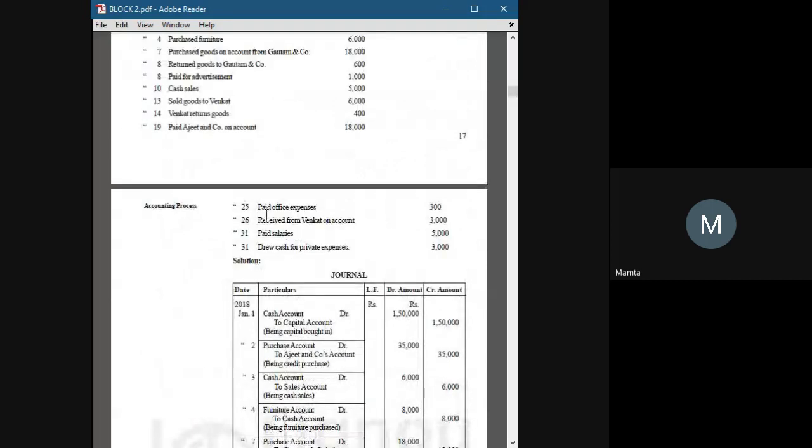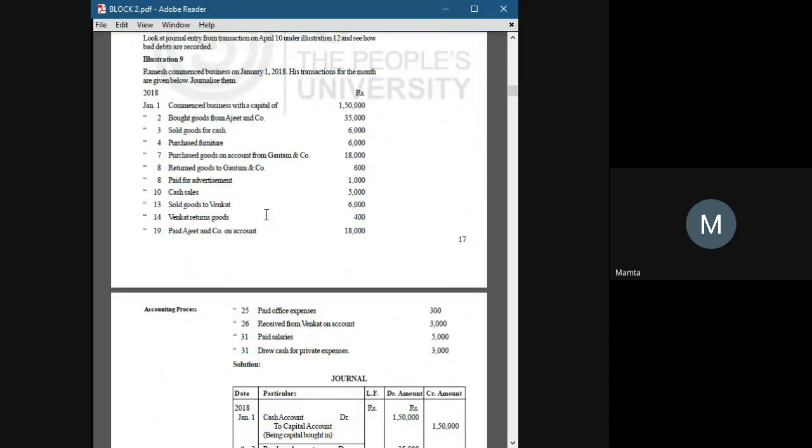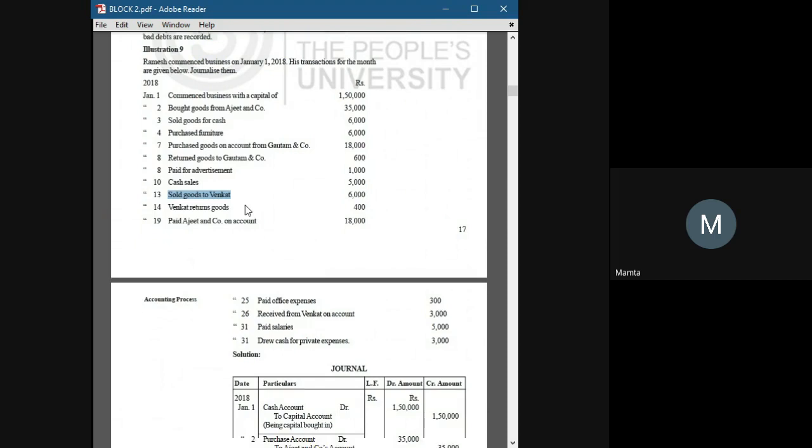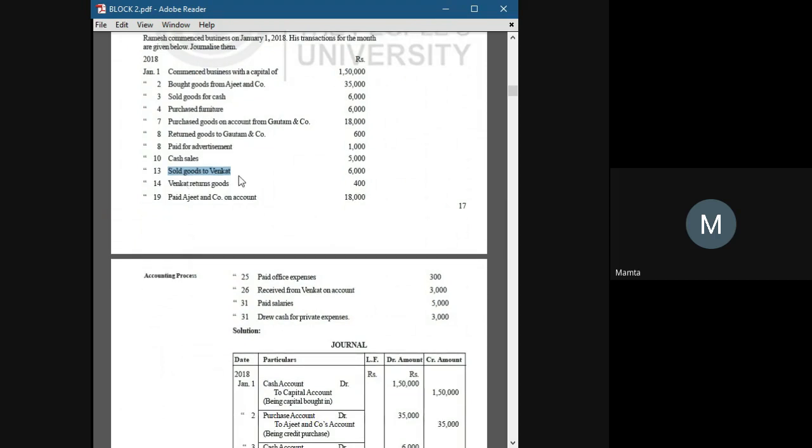See, here is the entry. Sold goods to Venkat. Now, cash is not mentioned here at all, and also the purchaser's name is mentioned here, like Venkat. So it now becomes a credit transaction.